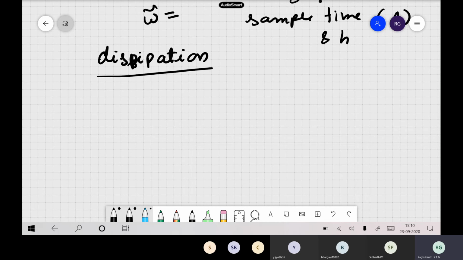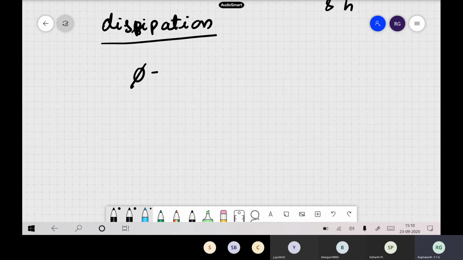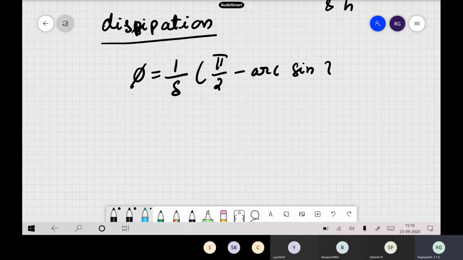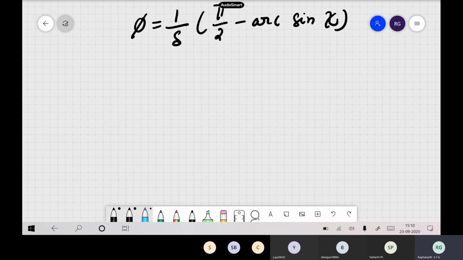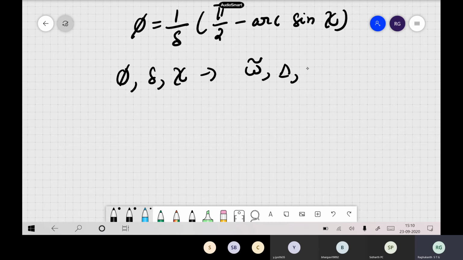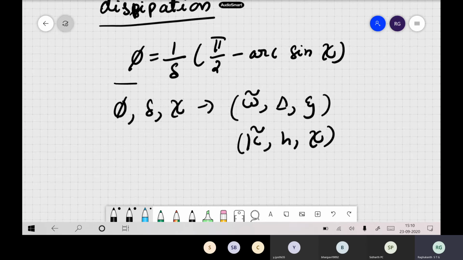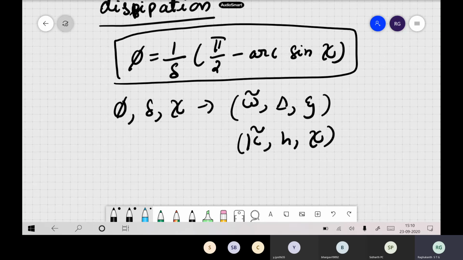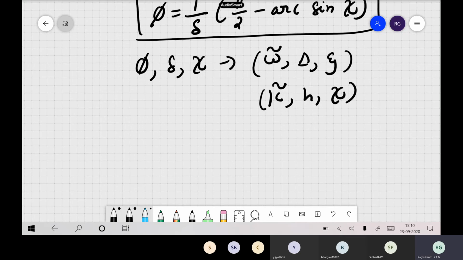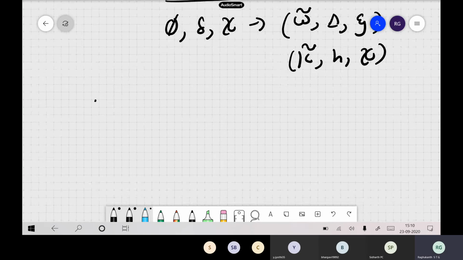The dispersion equation, or dissipation equation, we can write as phi is 1 by delta, pi by 2 minus arc sine psi, where phi and delta are basically omega hat and delta, and psi is k hat h; this expression holds for both cases. Now if you see this equation carefully, we can get some meaningful conclusions. So now let us see case 1.